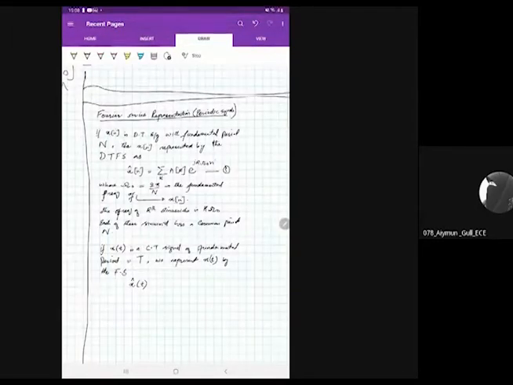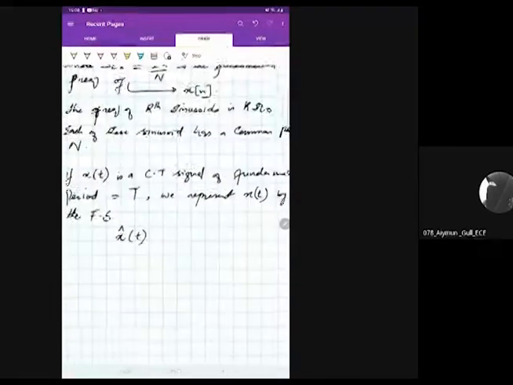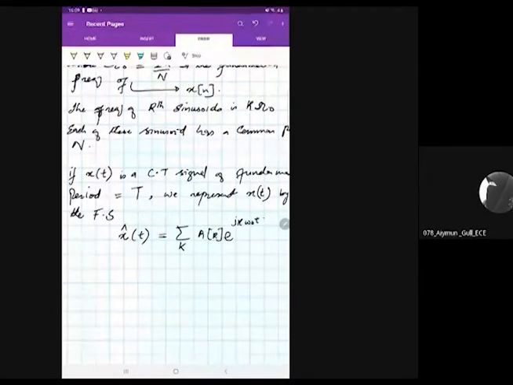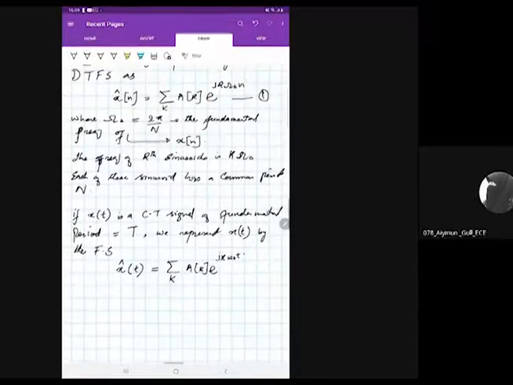I have shown you first the discrete time signal, how it is represented in the form of Fourier series. Now I'm mentioning how a continuous time signal is represented using Fourier series. So x cap of t means the Fourier series representation of x of t, which is equal to summation of a of k e raised to power j k omega naught t. We have a different omega here. In discrete time the omega was like this, but in continuous time the omega is like this.